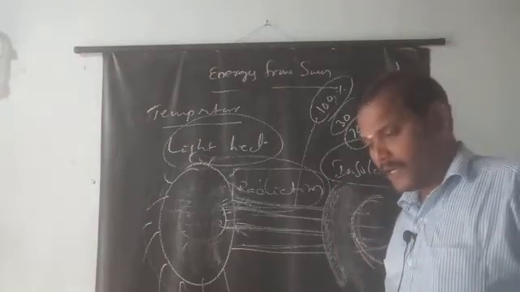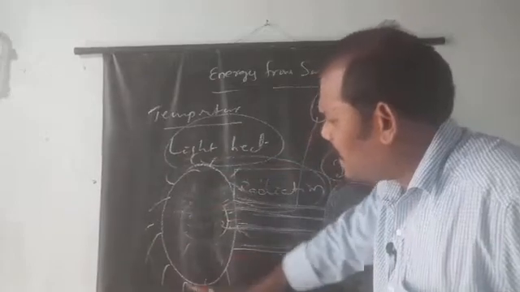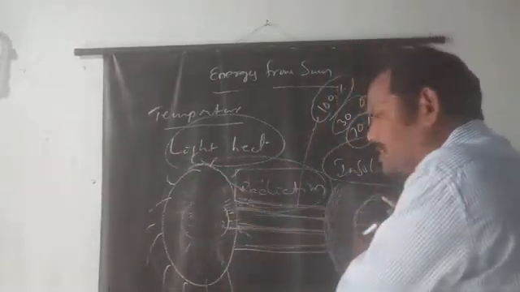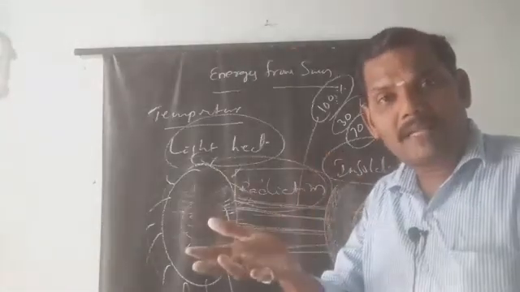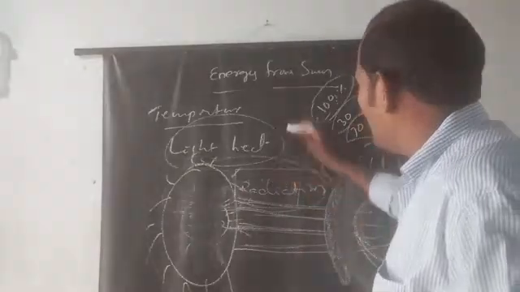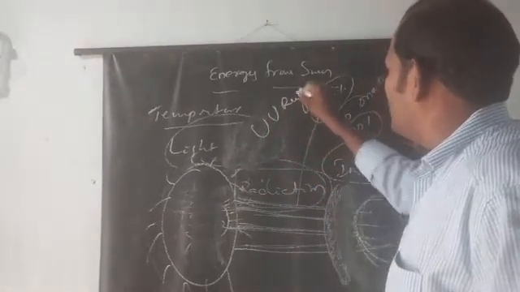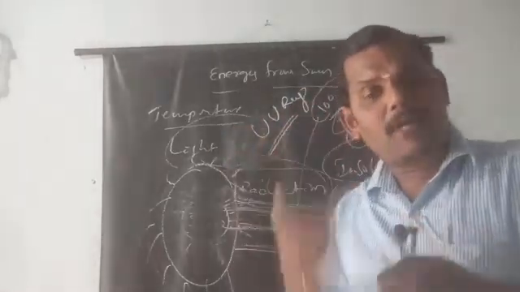Okay, next point. All the rays released by the energy of the sun do not reach the earth's surface. Some of the rays are reflected back. Those are called UV rays. Ultraviolet rays are reflected back by the atmosphere.